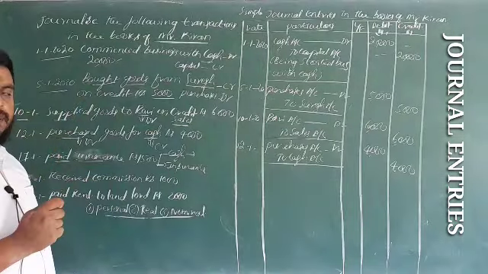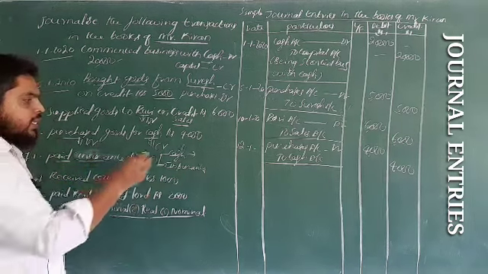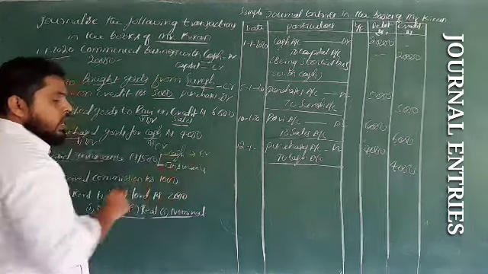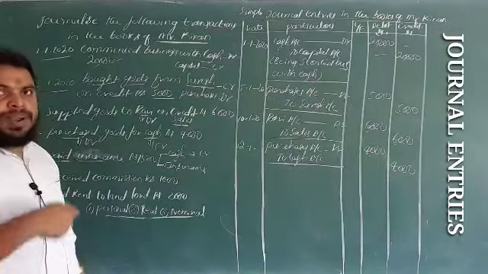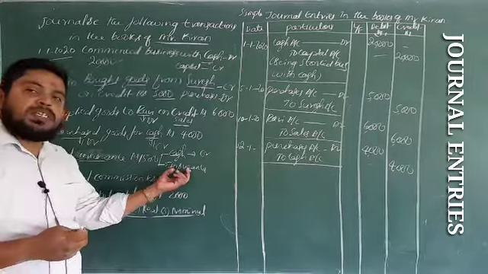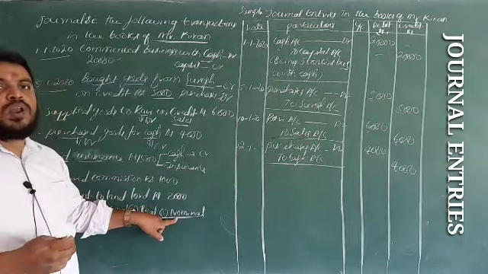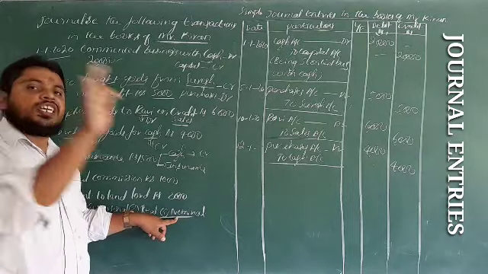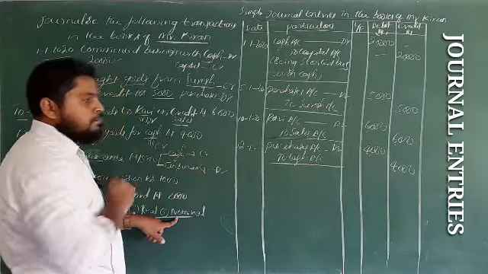Paid, this cash is going, so real account credit what goes out. So this is the credit side. Paid insurance, paid salary, paid rent, paid commission are expenses. So insurance comes under nominal account. Nominal account goes debit all the expenses and losses. So this is the debit side.